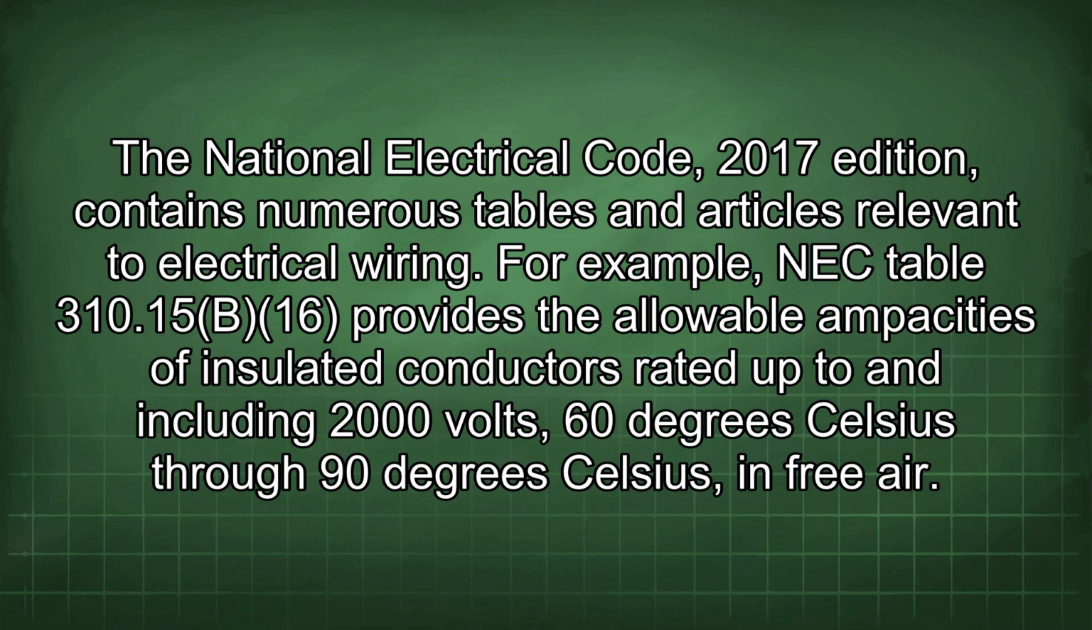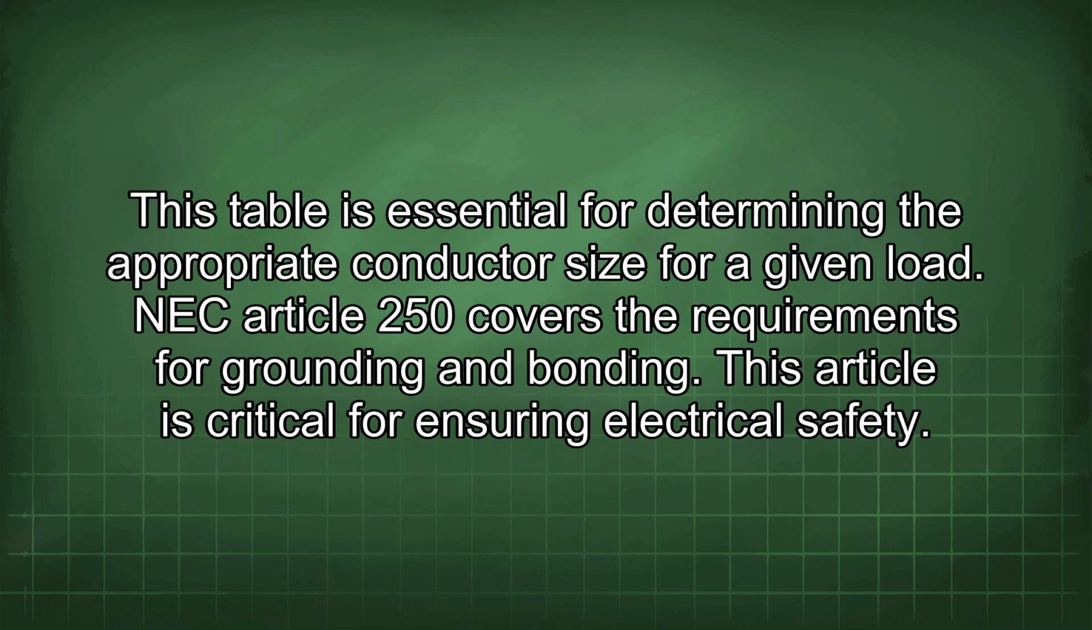For example, NEC Table 310.15(B)(16) provides the allowable ampacities of insulated conductors rated up to and including 2000 volts, 60 degrees Celsius through 90 degrees Celsius, in free air. This table is essential for determining the appropriate conductor size for a given load. NEC Article 250 covers the requirements for grounding and bonding. This article is critical for ensuring electrical safety.